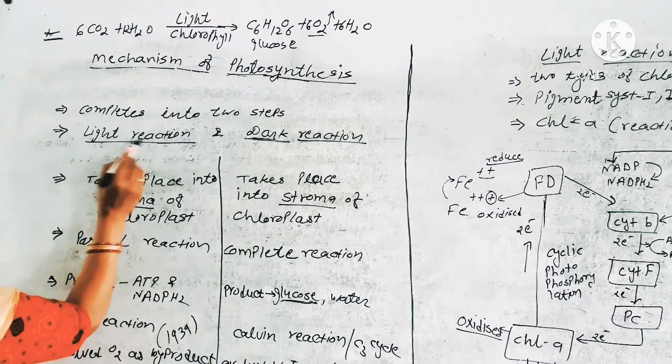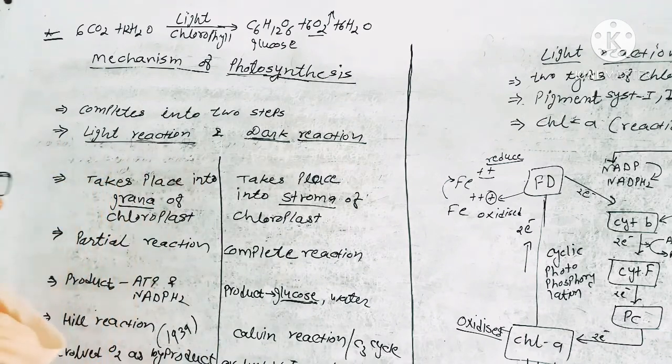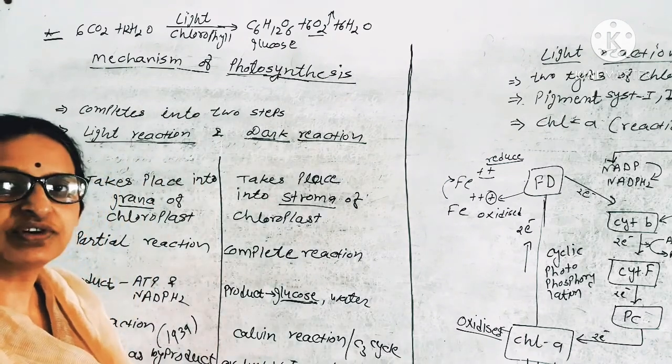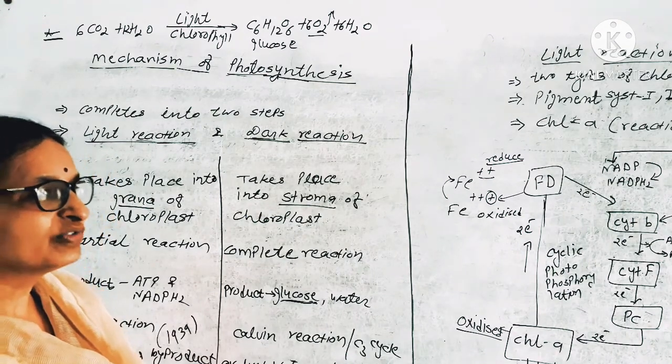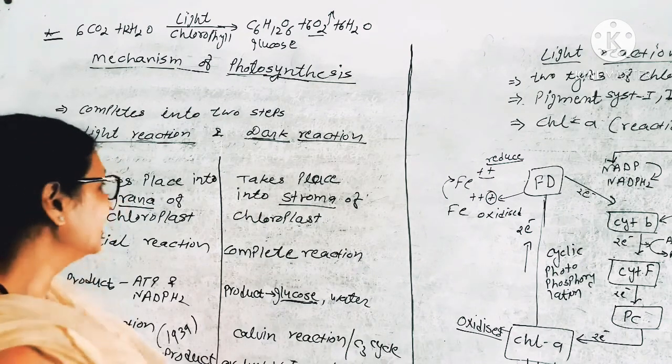We have previously learned the structure of chlorophyll in the 11th class. Chloroplast and chlorophyll pigment are found in the thylakoid.